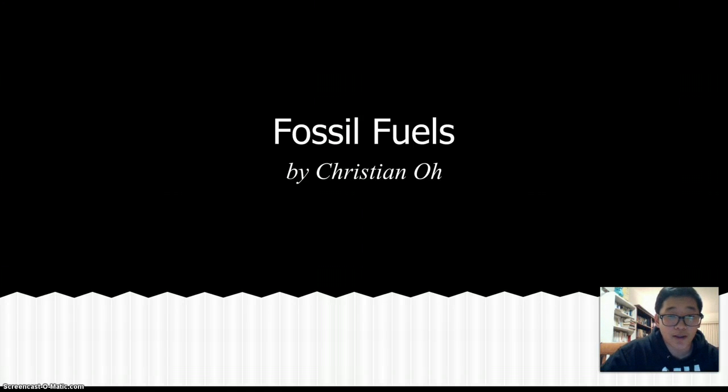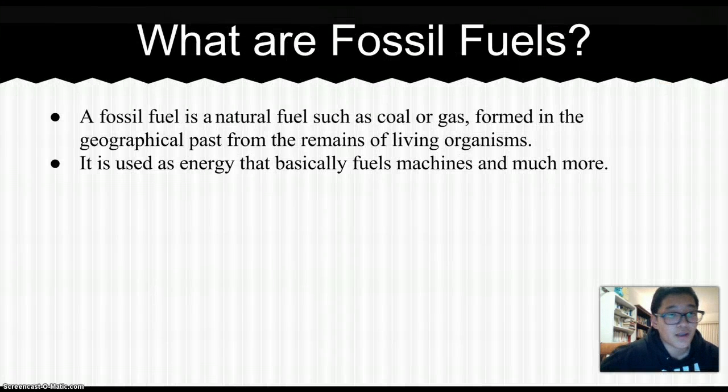First of all, what are fossil fuels? A fossil fuel is a natural fuel such as coal or gas formed in the geographical past from the remains of living organisms. It is used as energy that basically fuels machines and much more. It basically fuels everything from our cars to our airplanes to even the heat in our homes.